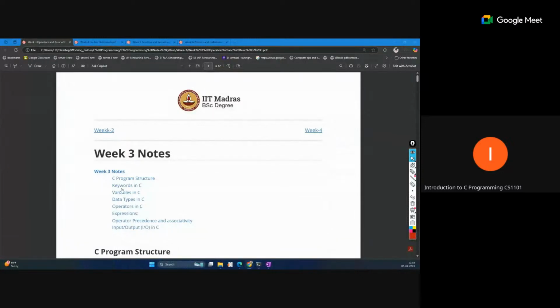So we have these notes, and the notes are available in your supplementary content. We are using all these, and we will discuss the mock questions also, which are related to week 3 to week 5 or 6.